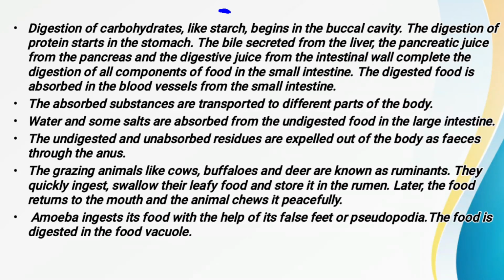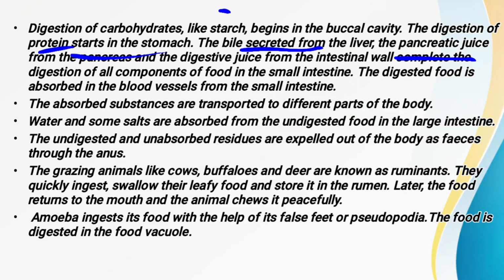Now the digestion of the protein starts where? The digestion of the proteins starts in the stomach, as we have read that in our stomach the HCl is there, the gastric juice was there. So with the help of all these, the digestion takes place in our stomach. Now bile juice is secreted from the liver, this we have read.